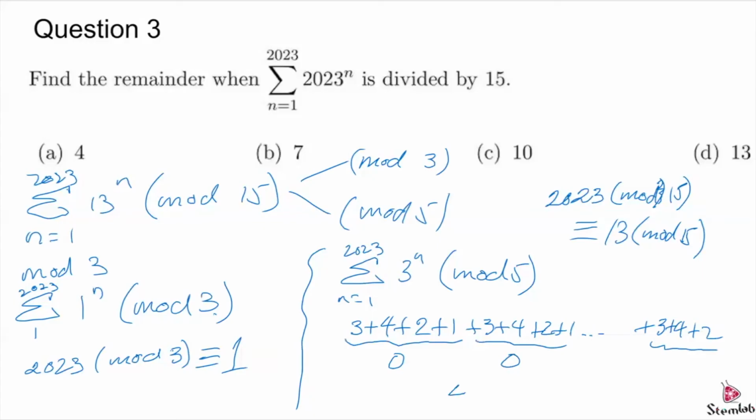So what we're actually looking for is a number that's 4 mod 5. The only one that satisfies is A. So it is that the summation when divided by 15 will leave a remainder of 4. Okay. So moving on to the next question.